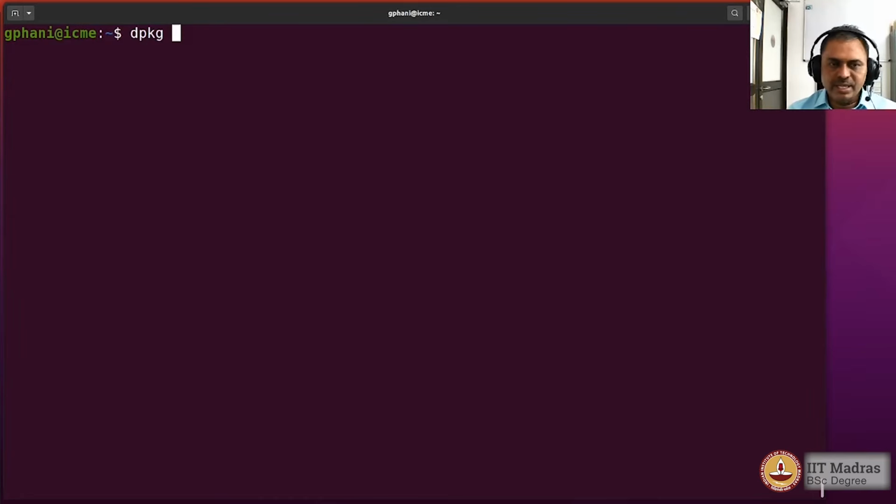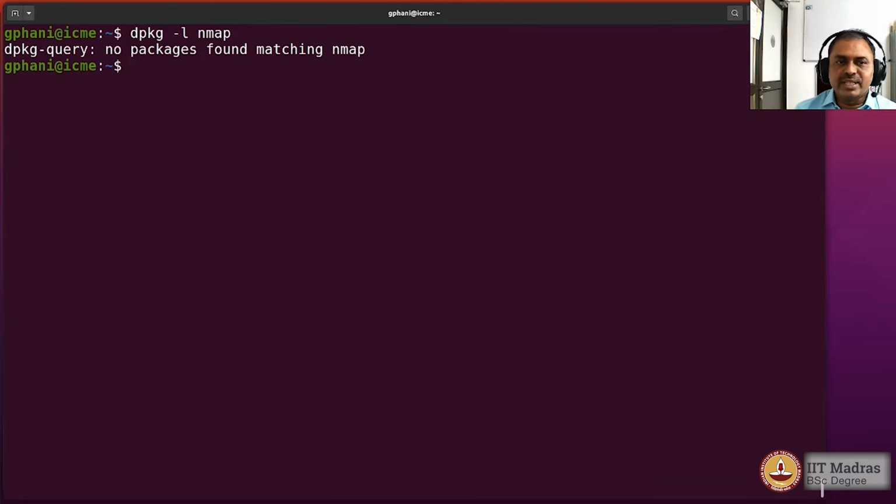So dpkg with the option -l, let us say, and nmap as a keyword, would actually see that there are no packages that have been installed with that particular command. So that means that I have not installed that particular package yet. So I will go ahead and install it.